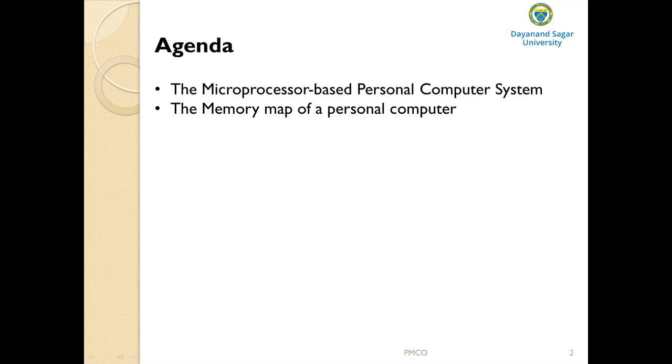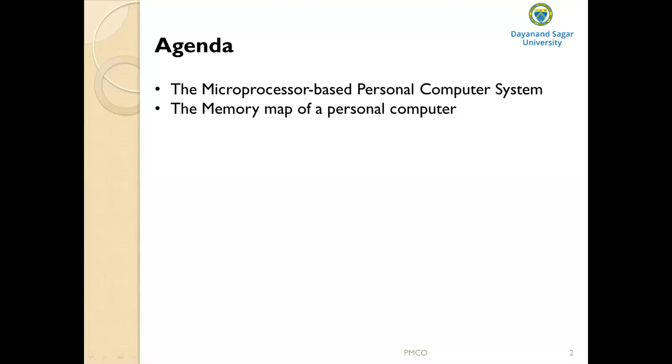In Intel Pentium, the cache memory is 16 KB, split into two: 8 KB for storing instructions and 8 KB for storing data. At the same time, in these microprocessors, instruction pipelining was introduced. Pipelining is a technique where the next instruction is prefetched before the current instruction is executed. That means the process of fetching the next instruction while the current instruction is being executed is called instruction pipelining.